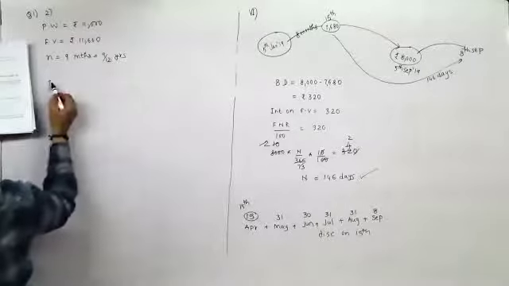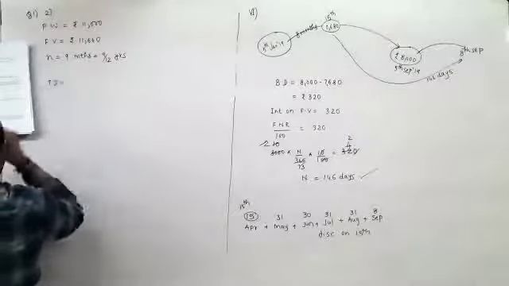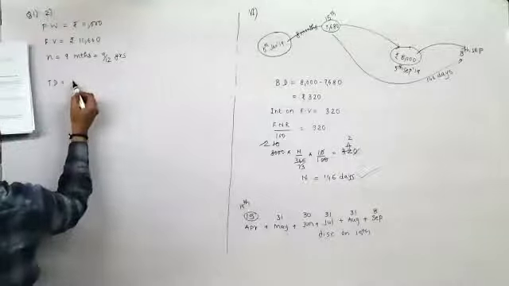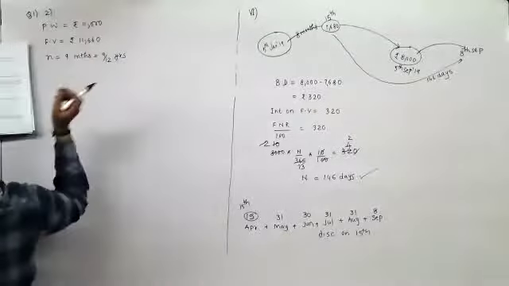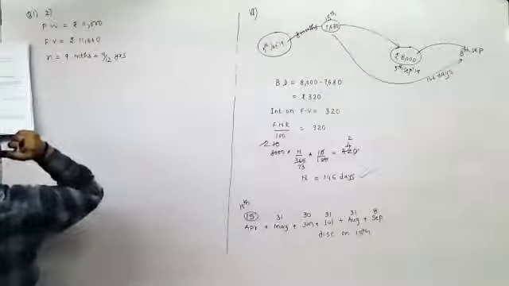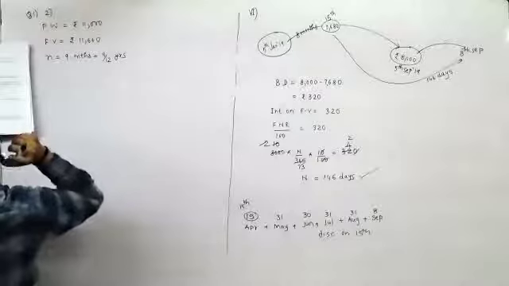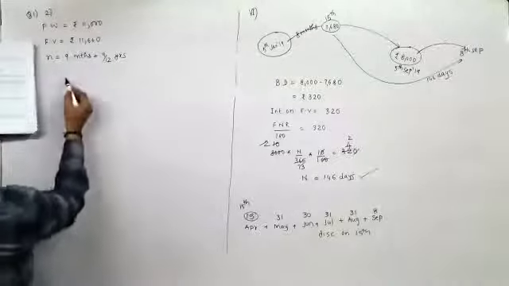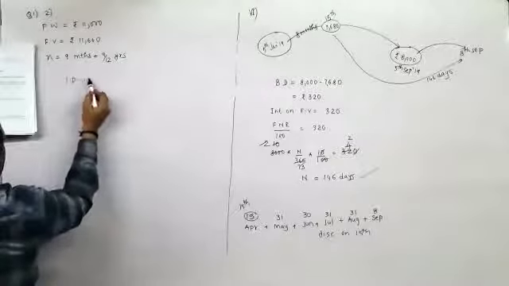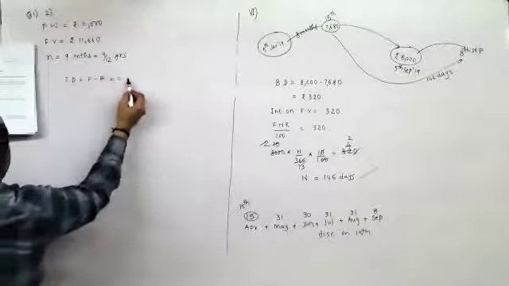True discount is interest on present worth, or I can say true discount is face value minus present worth, so it is 660.